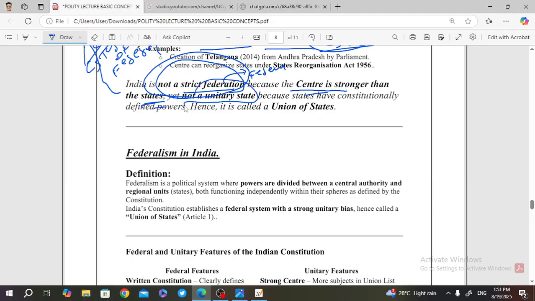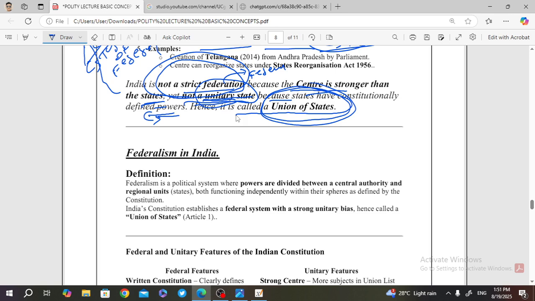Yet India is not a unitary state. India is not a unitary state because the states have some constitutionally defined power. Because in the unitary state system, the states do not have their own powers. The states derive their powers from the central government and they only implement them. But India does not follow the rigid unitary state system, because in India the states have some defined rules and regulations, but in a quite limited manner. That's why India is not a rigidly unitary state, because states have some constitutionally defined power. Hence, it is called a union of states.